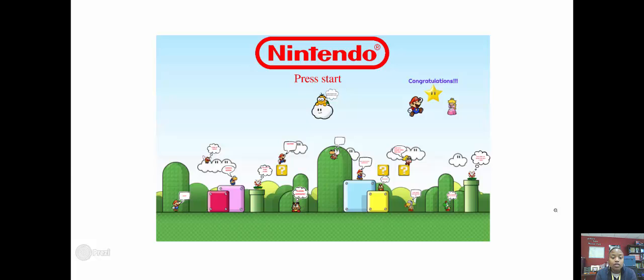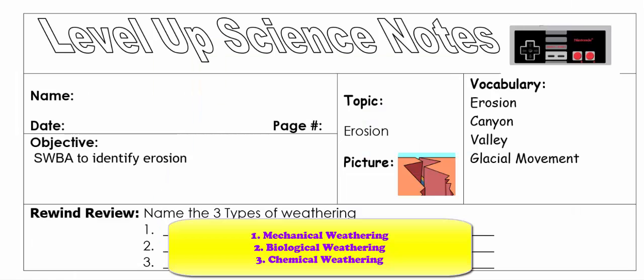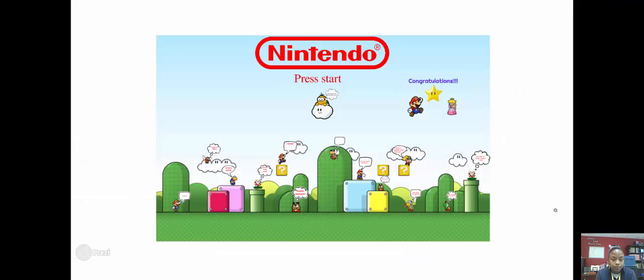If you didn't get the 3 types of weathering correct in your notes, go ahead and fill it in now. All right, great job.